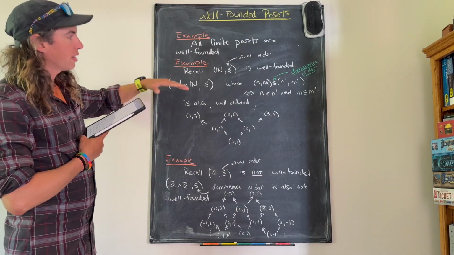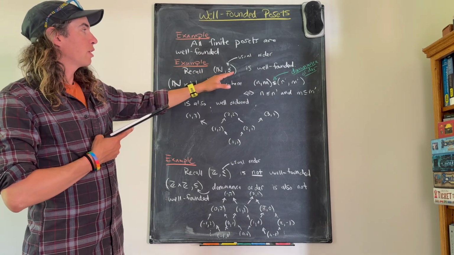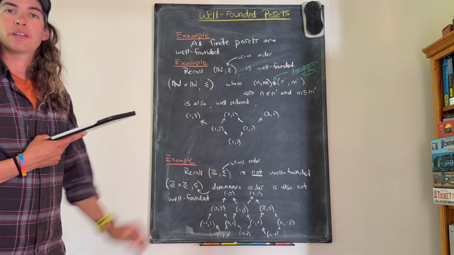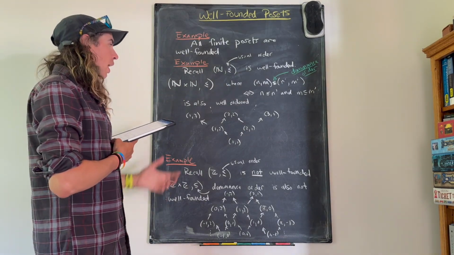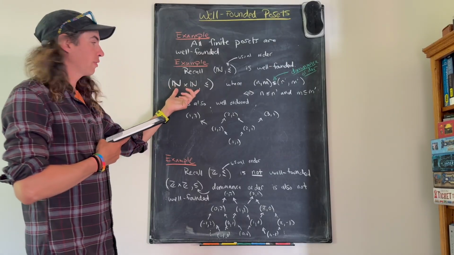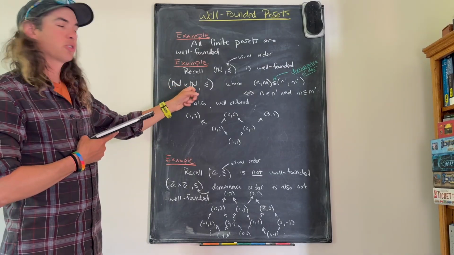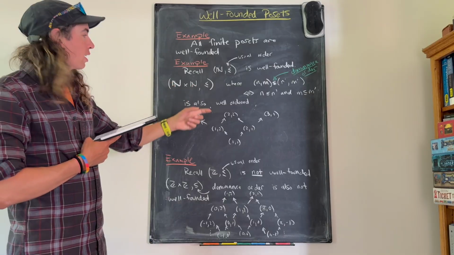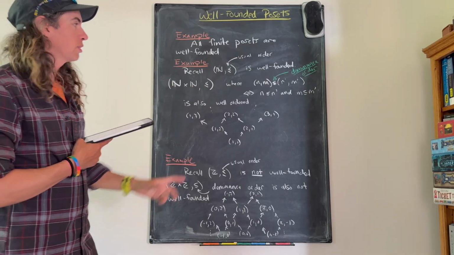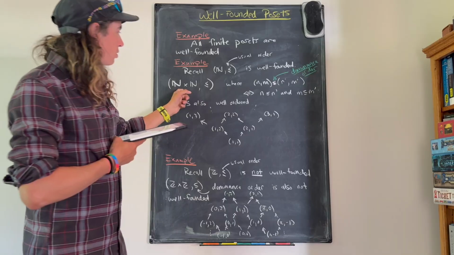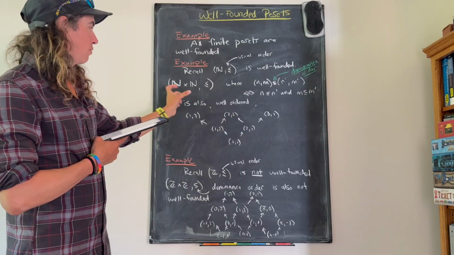Okay, so here's another example. Remember that we said that the natural numbers with the usual order is well-founded. So I can take the Cartesian product of the natural numbers with itself. That's a set, and then I can put a partial order on it as follows. Elements of the Cartesian product are pairs of natural numbers.